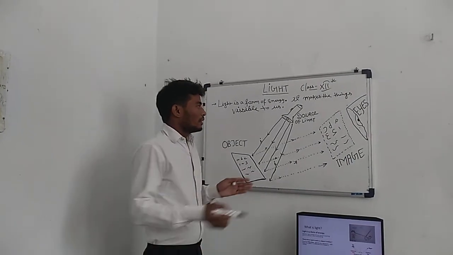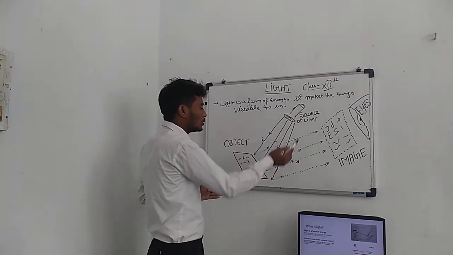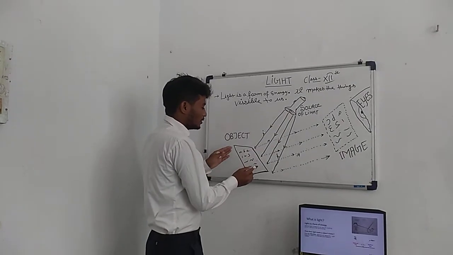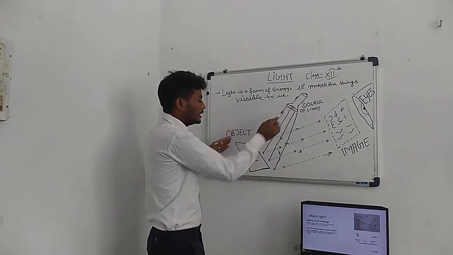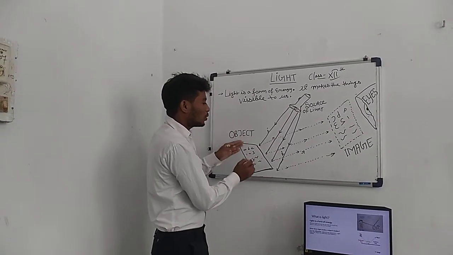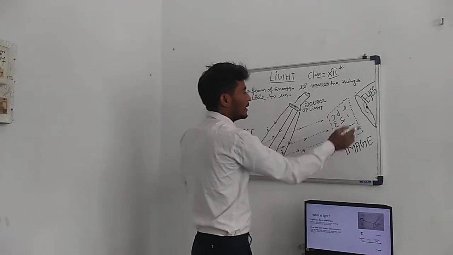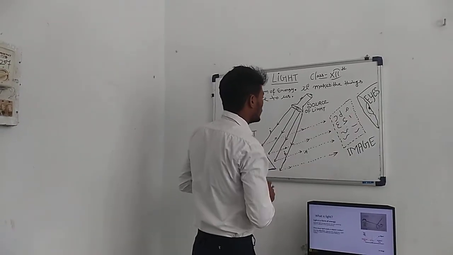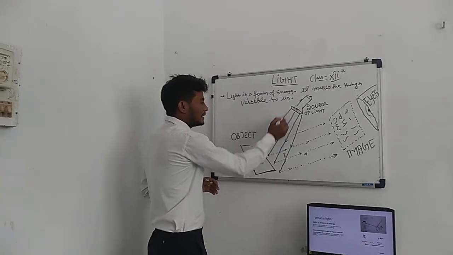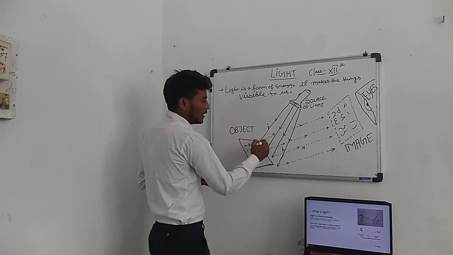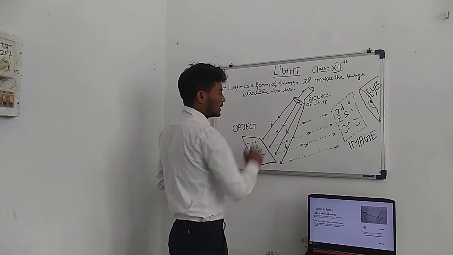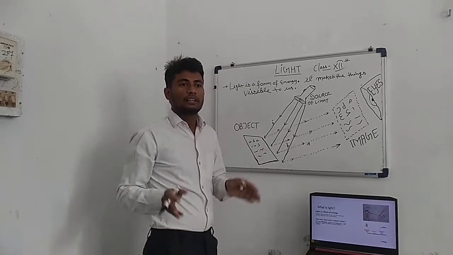Light from the source comes to the object and falls on the object, and from the object it is reflected back, and here the image forms. This ray is known as the incident ray, and after reflection it is known as the reflected ray. So here one word comes: reflection.